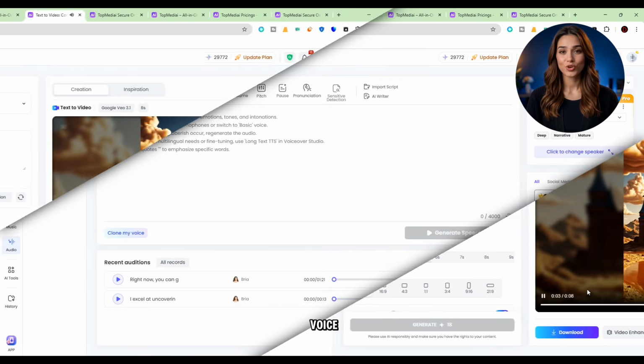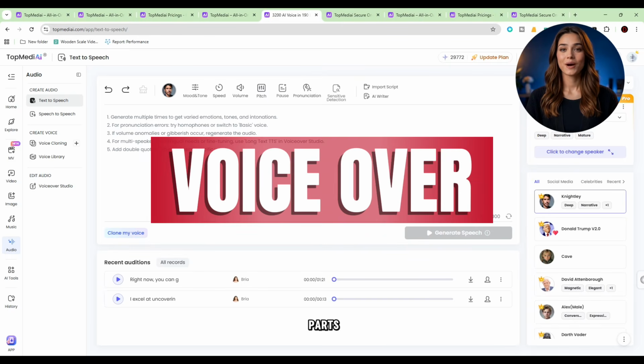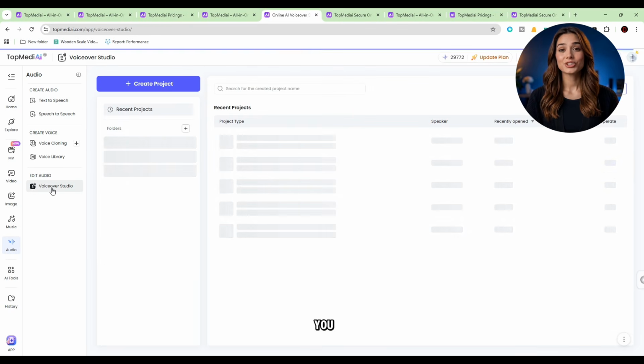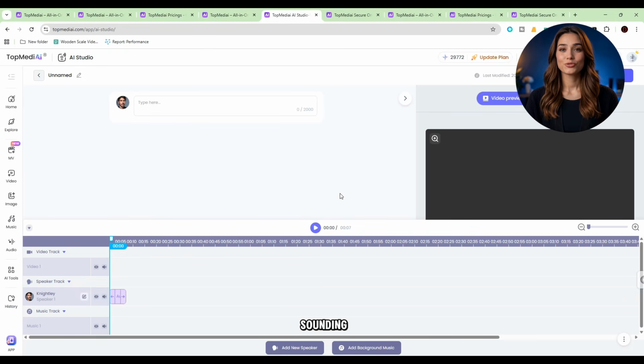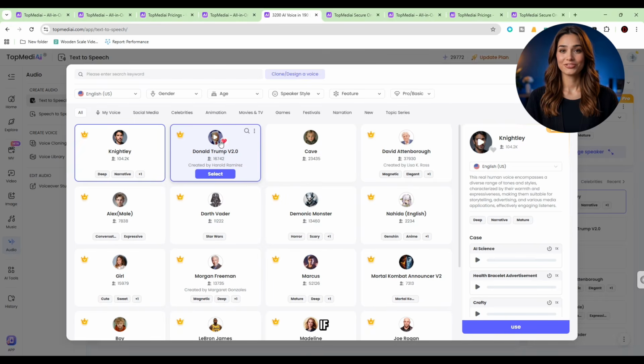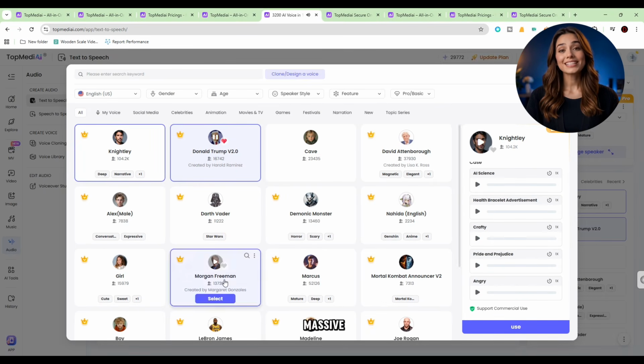Now let's talk about voiceovers. This is one of my favorite parts. You just paste your script, choose a voice, and within seconds, you get a natural, professional-sounding voiceover. No mic, no recording setup, no background noise. Especially if you're running a faceless channel or making content regularly, this saves a massive amount of time.